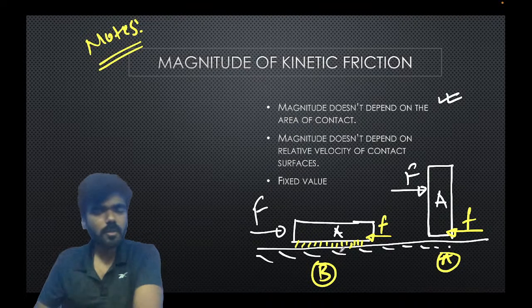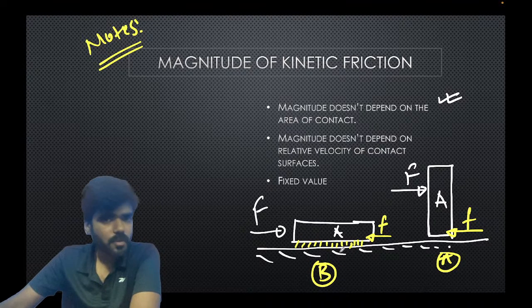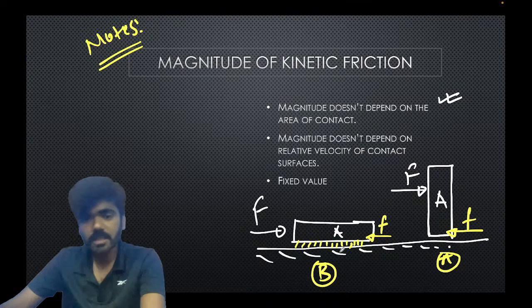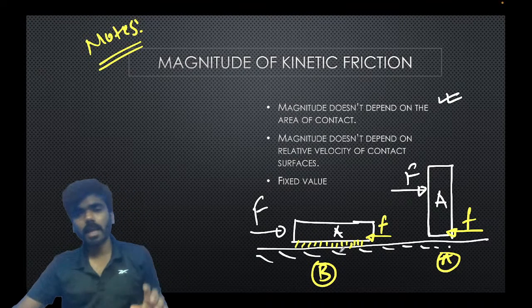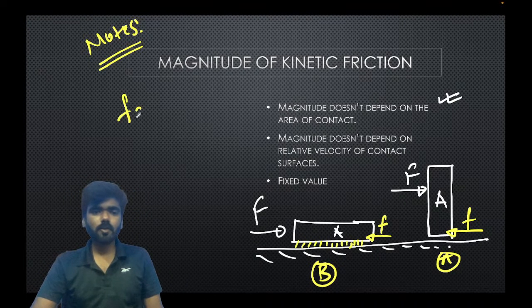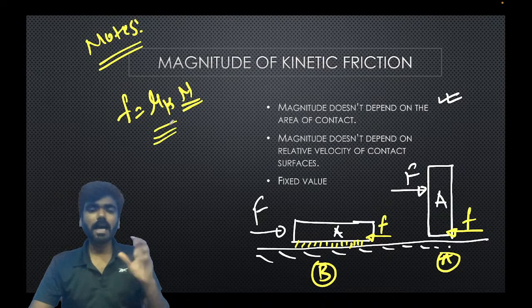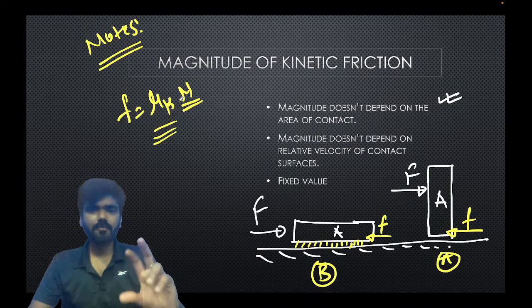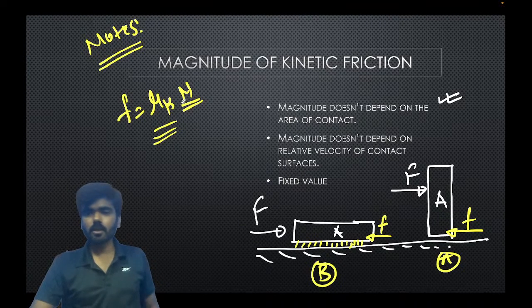Therefore, the friction force will be higher in the case of B. I can easily confuse students in an interview. But you need to understand the frictional force does not depend upon the area of contact. It only depends on... what is the formula? mu k and N. N is the normal force between the two surfaces, and mu k is the type of surfaces, right? Rough, smooth, materials, right? So it does not depend upon the area of the contact.